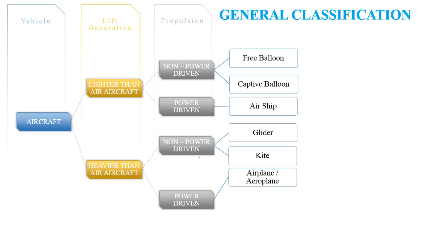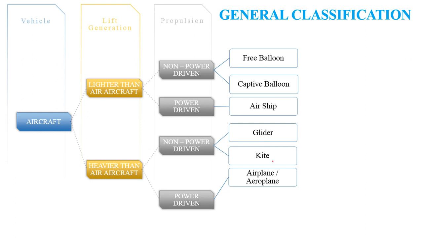It doesn't have a propulsion source. It has to be taken to the particular altitude either by using another aircraft such as a tractor aircraft which takes it to the required altitude by pulling it. Another common usage is that strings are used to recoil the aircraft to a particular altitude. Kites are the common things which we are able to see.